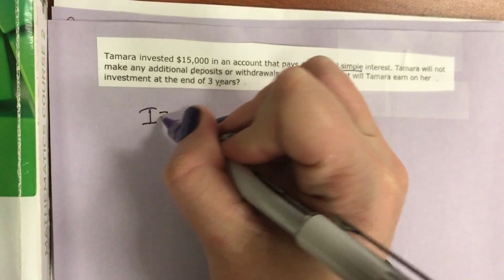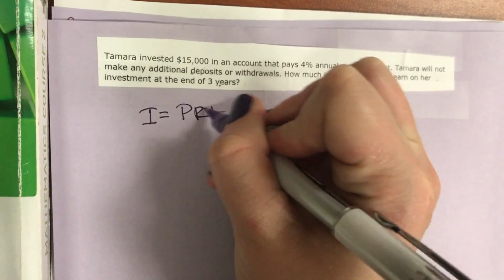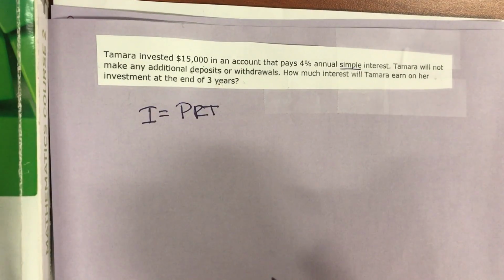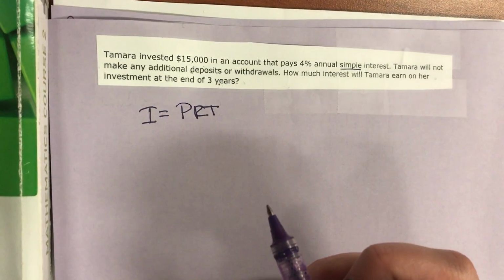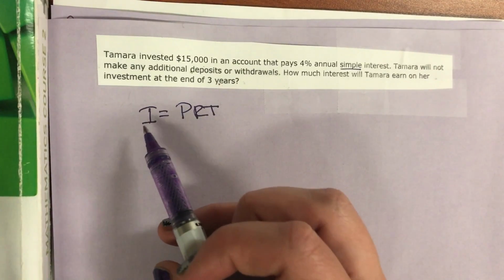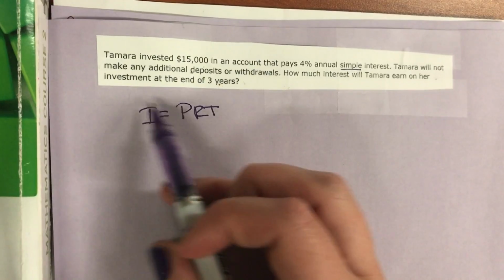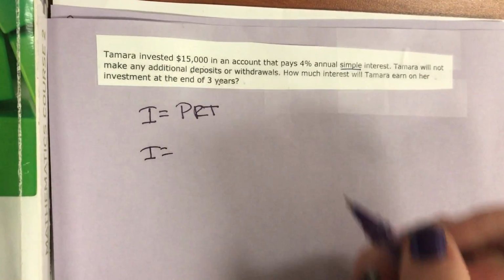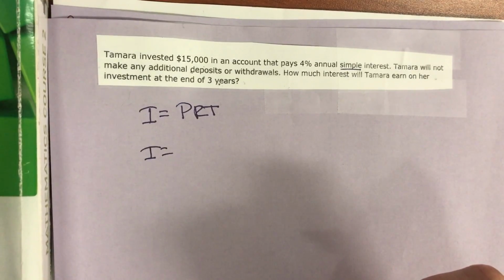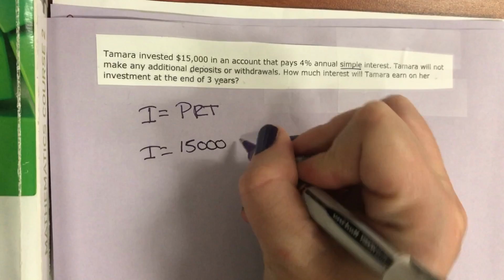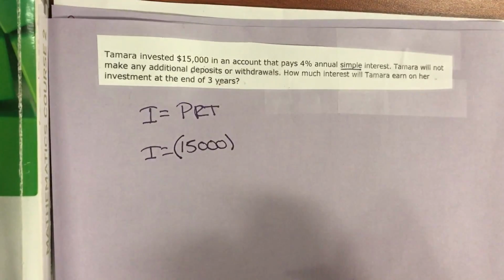Simple interest is I equals PRT. I don't know if I'm going to be able to remember all of these formulas. They're on the formula chart. It's all good. What did I stand for? Interest. It's the amount of interest. So on this one, we're actually given the amount of interest. Right. What does the P stand for? Principal. The principal is that 15,000, it looks like. 15,000. What's my rate? 4%.